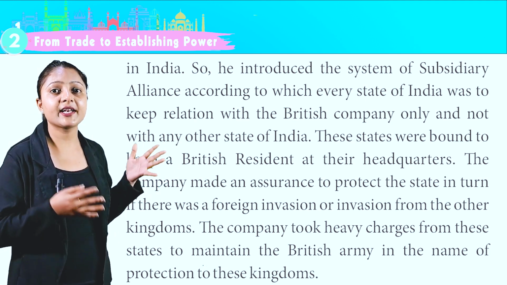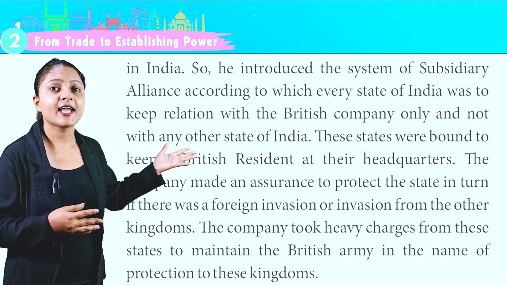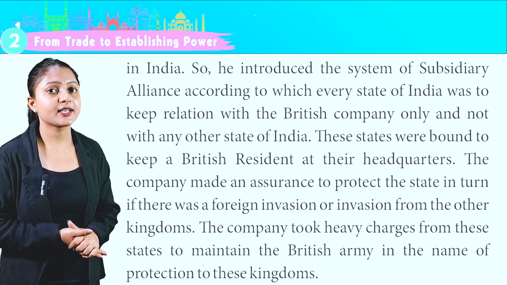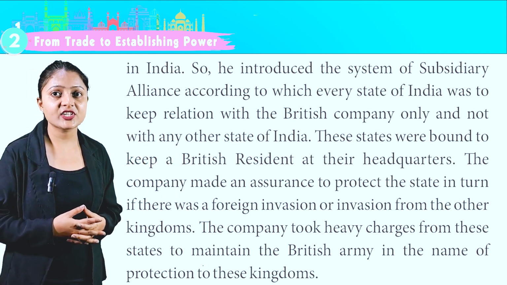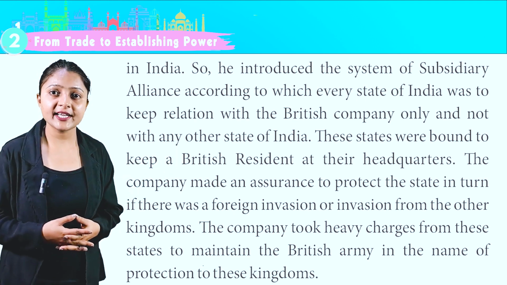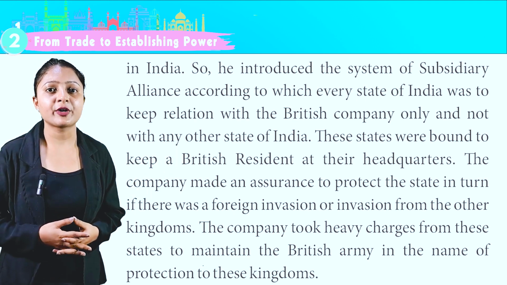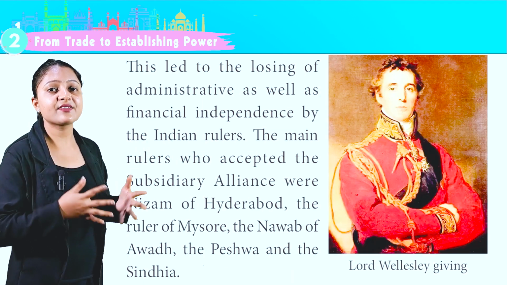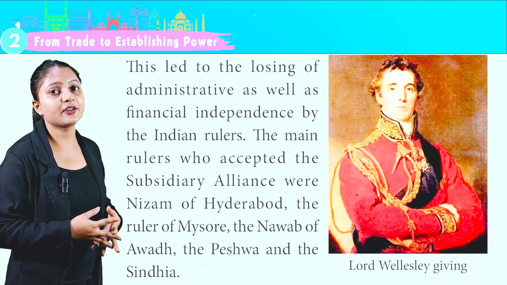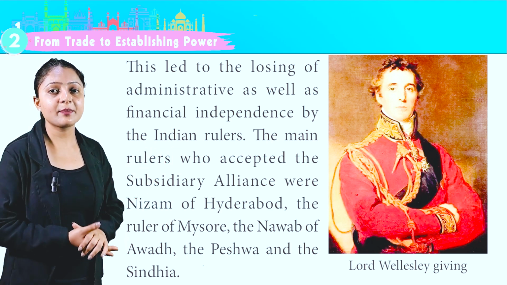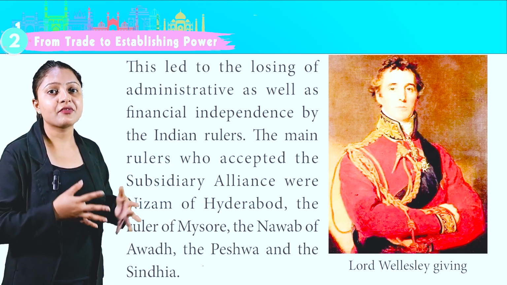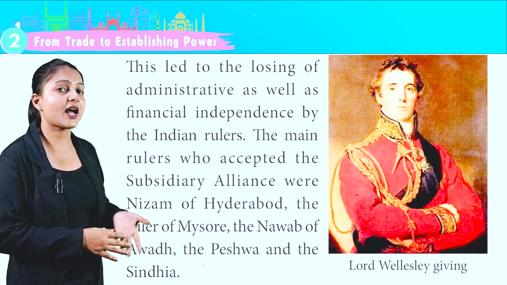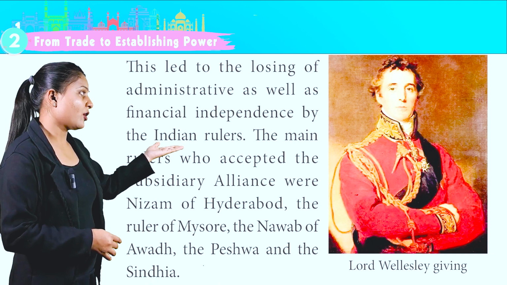The company made an assurance to protect their state in turn if there was a foreign invasion or invasion from the other kingdoms. The company took heavy charges from these states to maintain the British army in the name of protection of these kingdoms. This led to the losing of administrative as well as financial independence by the Indian rulers. The main rulers who accepted the subsidiary alliance were Nizam of Hyderabad, the ruler of Mysore, the Nawab of Awadh, the Peshwa and the Scindia. This is the image of Lord Wellesley.